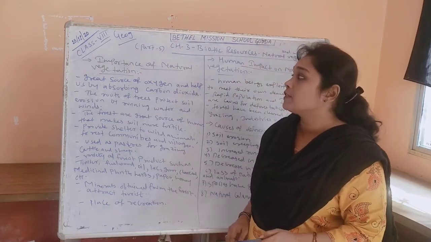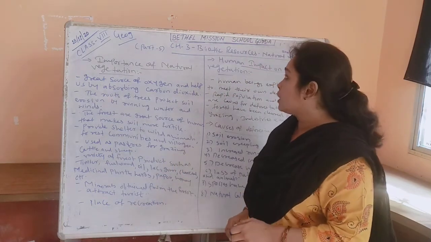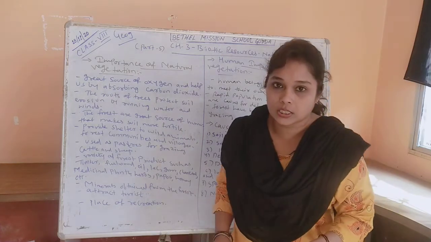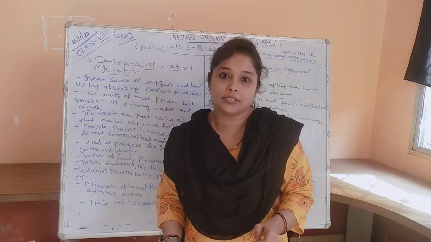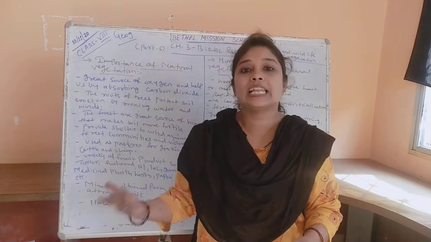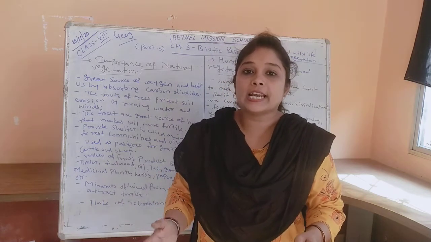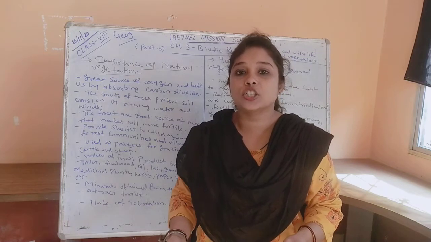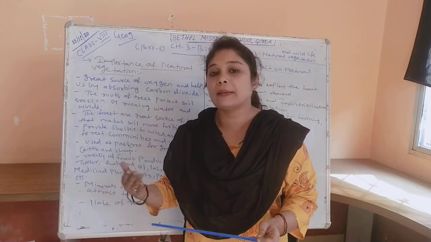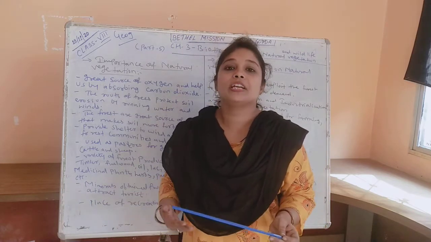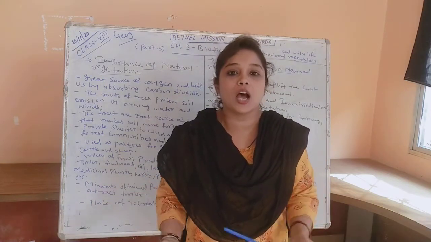Today we are on the 5th session of class 8 geography, chapter 3 biotic resources. In our last 4 sessions we have seen what natural vegetation is, and that there are 3 different types of natural vegetation: forest, grasslands and shrubs. We have also seen the different types of forest, grasslands and shrub regions in the world.